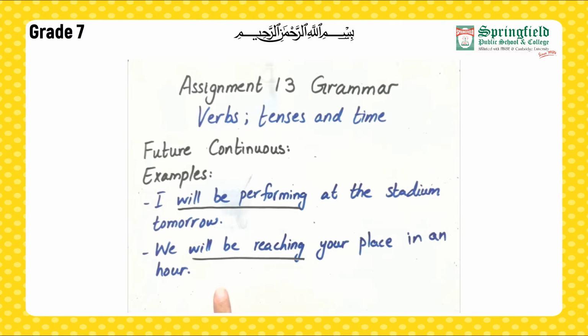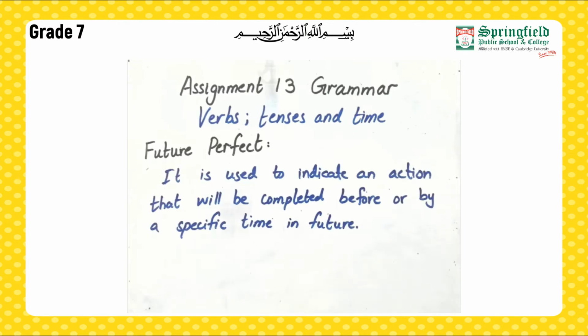Now we will move towards future perfect. Future perfect is used to indicate an action that will be completed before or by a specific time in future. As you know, perfect means complete, right? So it's something that has been completed. Fine, so in future it is used to indicate an action that will be completed in the future, right?